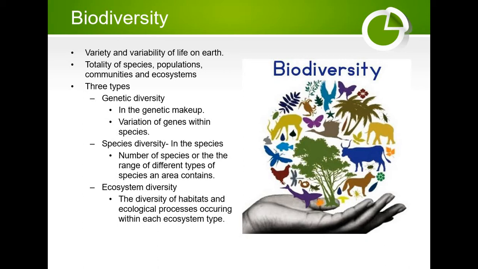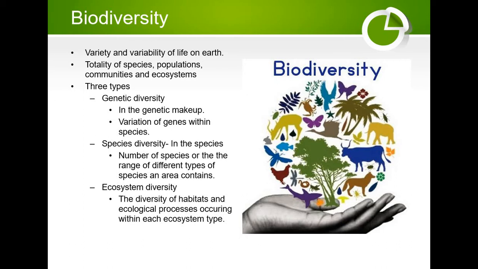Biodiversity is the diversity among various life forms. It's a measure of the variety in flora and fauna present in various ecosystems. The term biodiversity refers to the totality of species, populations, communities, and ecosystems, both wild and domesticated, that constitute the life of any one area or of the entire planet. Thus, the variety and variability of life on Earth is known as biodiversity. And biodiversity can refer to genetic variation, ecosystem variation, or species variation.